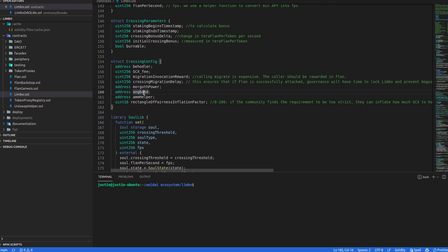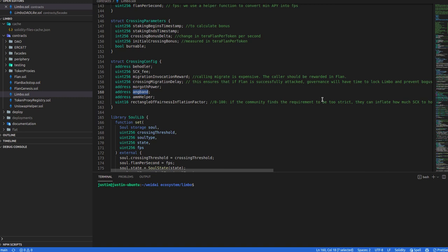Angband is the central managing contract of Morgoth DAO. It's the one that owns all the contracts. So Angband is the fortress of Morgoth in the Silmarillion. Well, it's one of the fortresses. So in order to execute a Morgoth power, you need Angband.